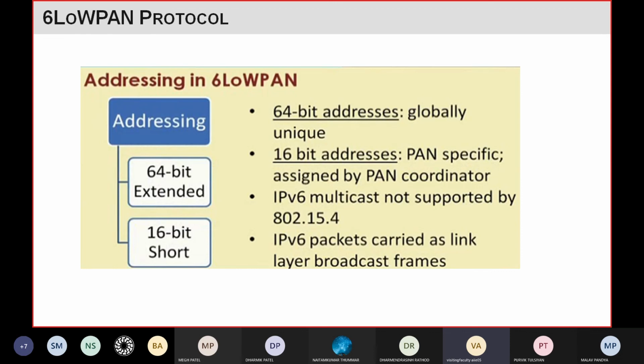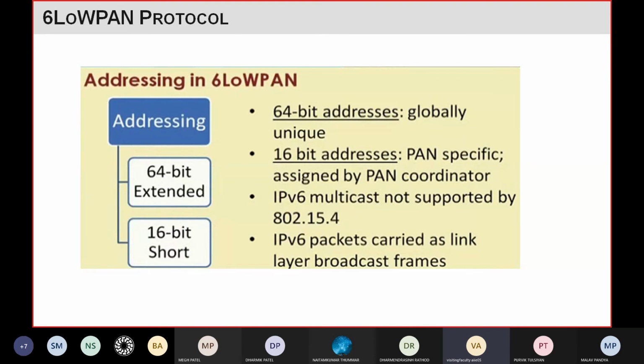We use this addressing scheme when you want your network connected with the internet, meaning you want the address to be globally unique. Whenever you need to transfer data at the local level, in your network only, this protocol will use the 16-bit address. The 16-bit address technique is PAN specific.